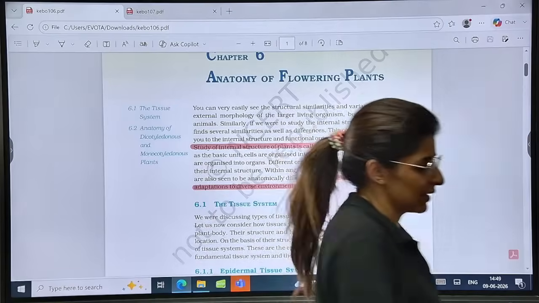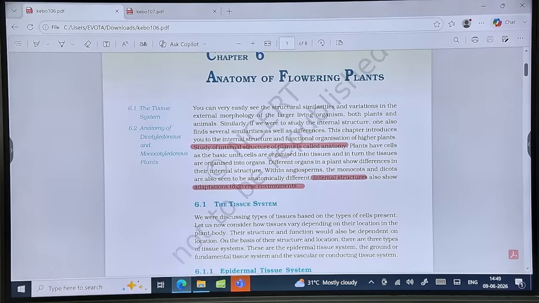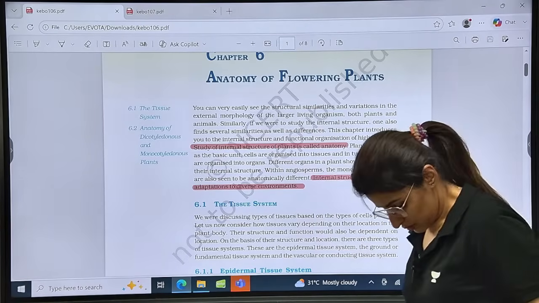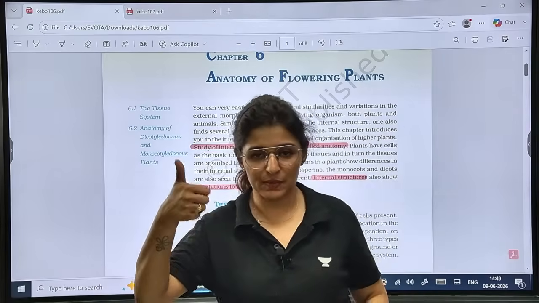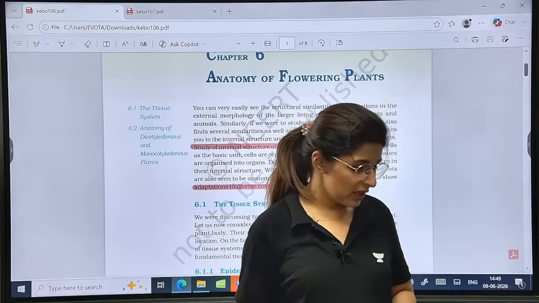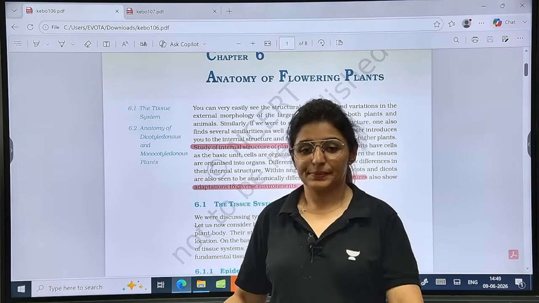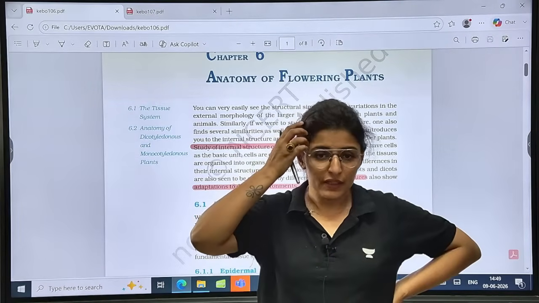Yes, guys. So the break is over. Let's start with the next chapter, which is anatomy. Are we all here? Give me a power thumbs up that we are all here, not tired. Yes, guys. All here with me?